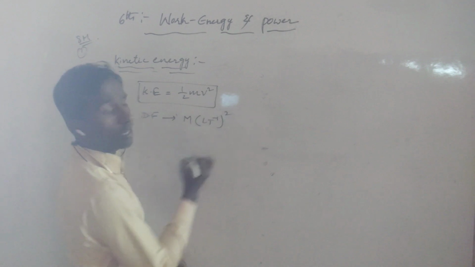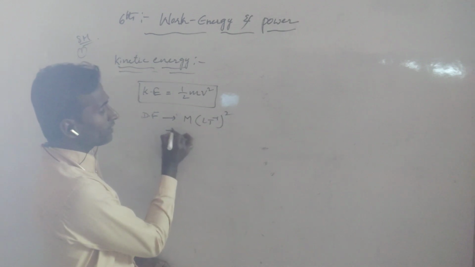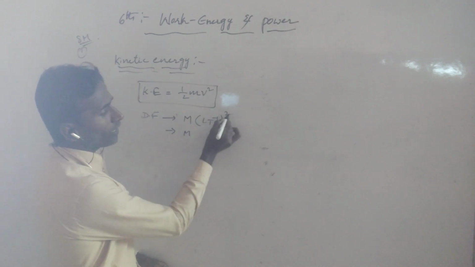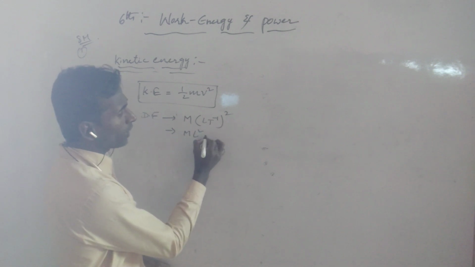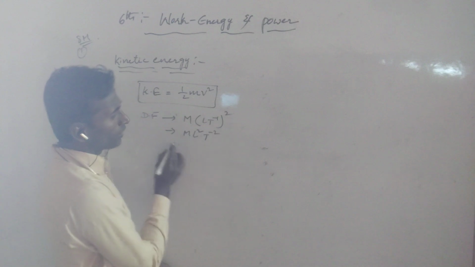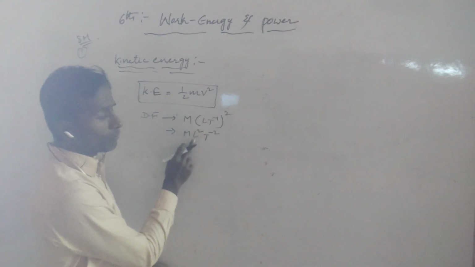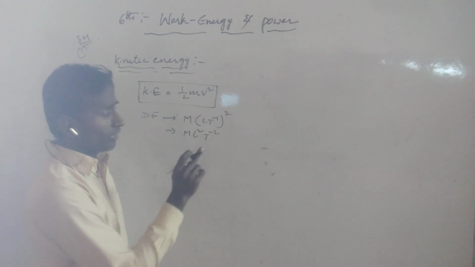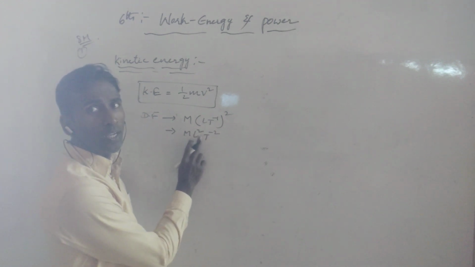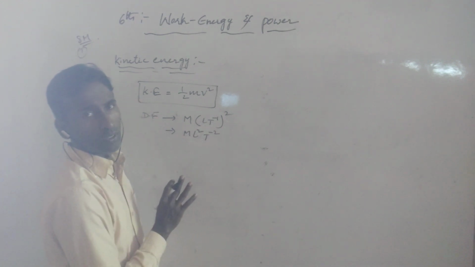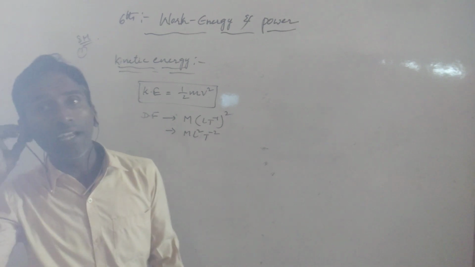Since it is squared, we write the square. So M, and the square applies to both length and time, so we write L square and T power minus 2. Here M means mass, L means length, and T means time. This is the dimensional formula M L square T power minus 2 for kinetic energy.